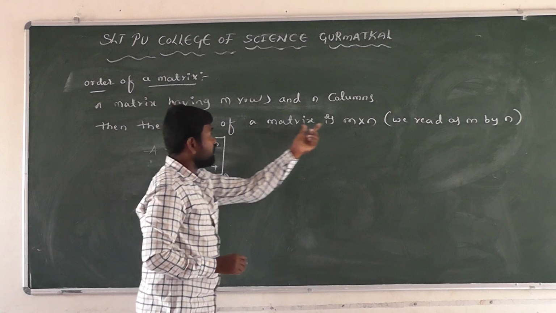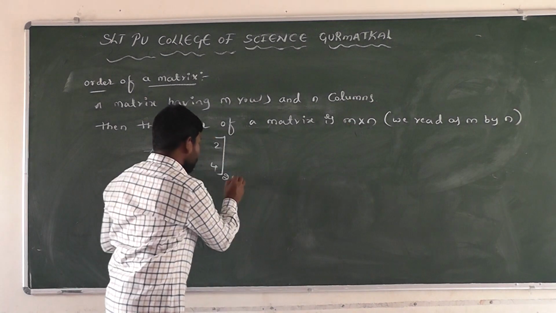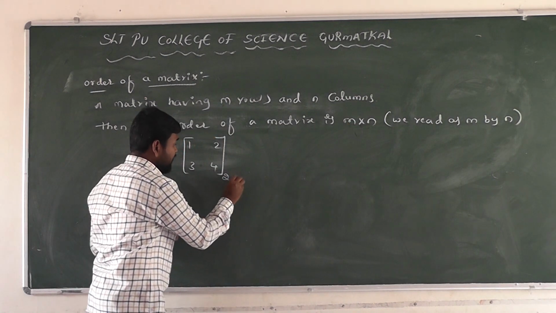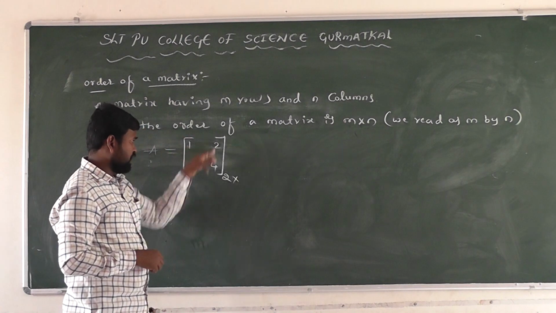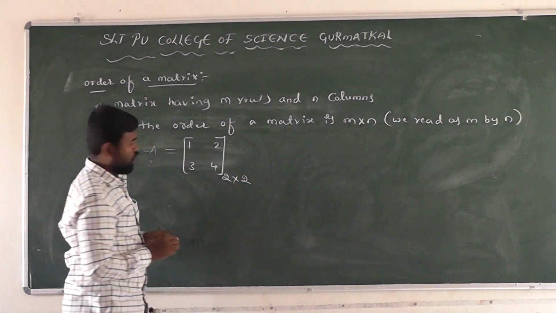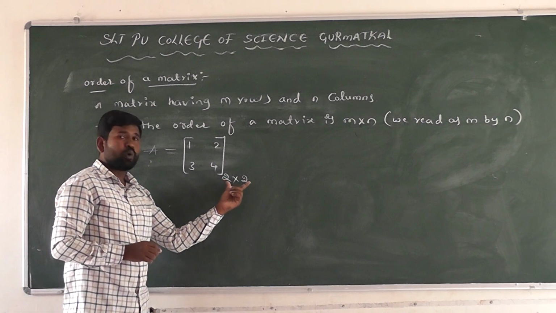The order of the matrix is denoted by m cross n. Here two rows are there, and how many columns? This is the first column and this one is the second column. Two columns. So this matrix is of order 2 cross 2.